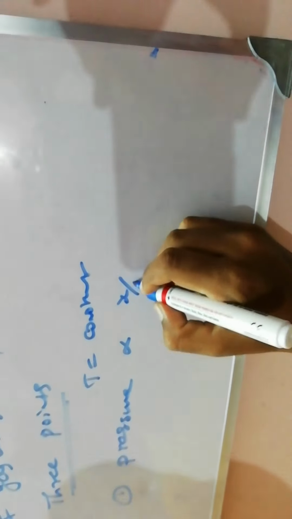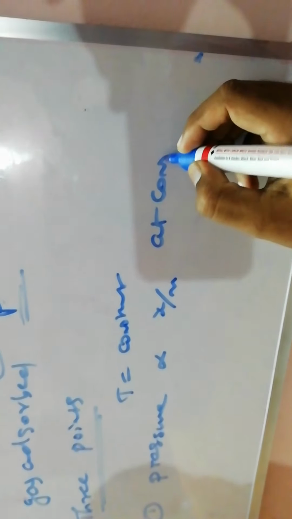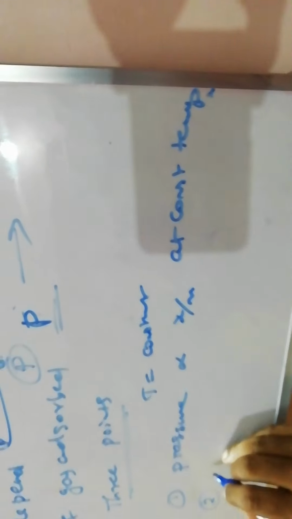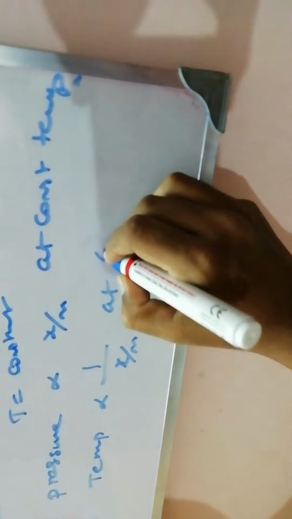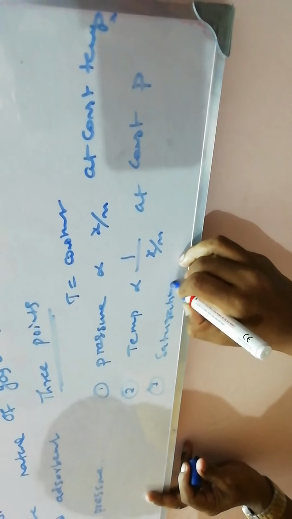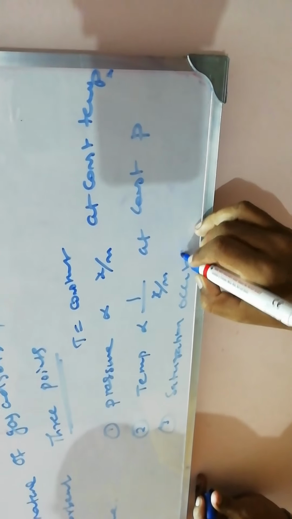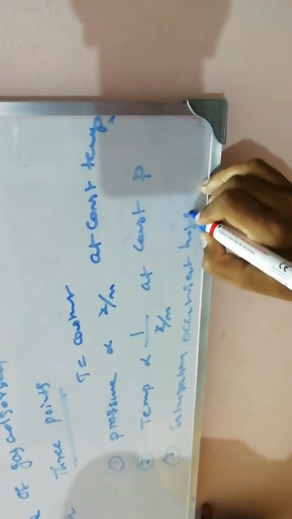At constant temperature, as pressure increases, adsorption also increases. First point, pressure is directly proportional to x by m at constant temperature. Second point, temperature is inversely proportional to x by m at constant pressure. Third point, saturation occurs at high pressure.